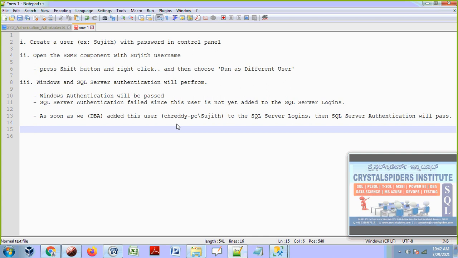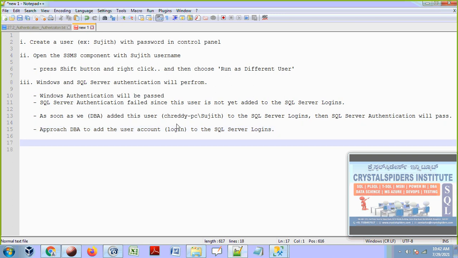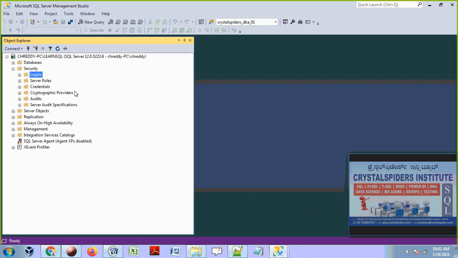So now approach the DBA to add the user account or user login, account or login, whatever it is, guys, to the SQL Server logins. The DBA is the right person. So how do the DBAs do this, guys? Now I am going to do this. Here you can see the Security folder. Under the Security folder we have the Logins.